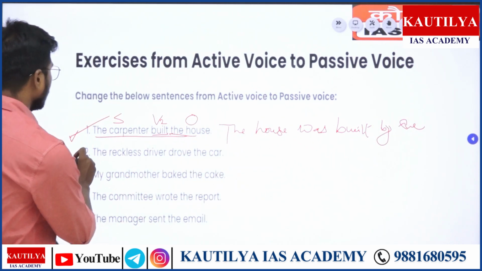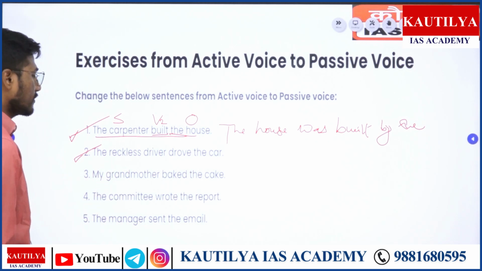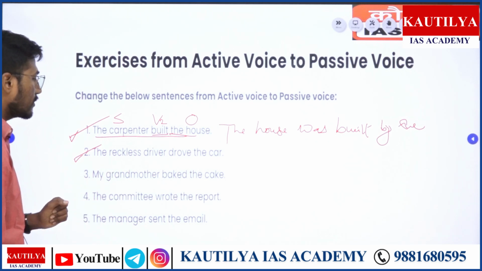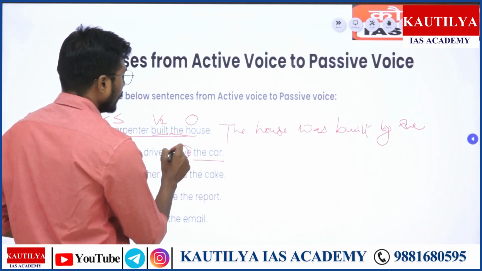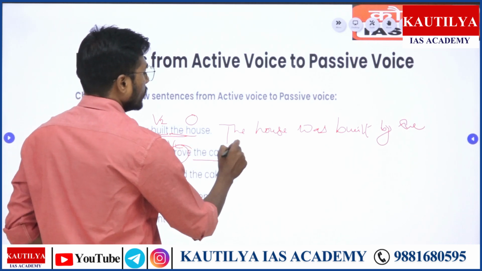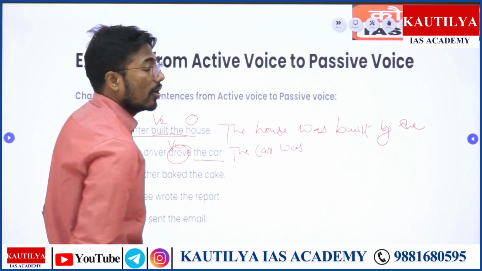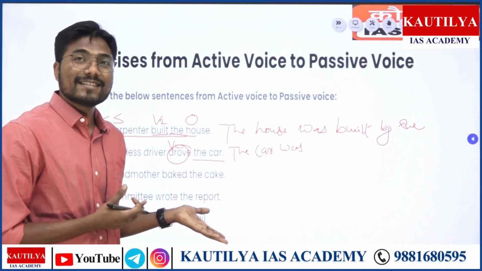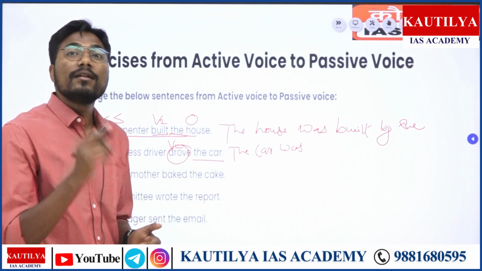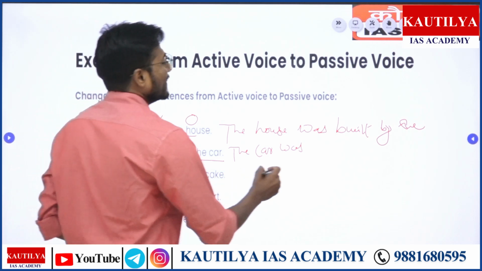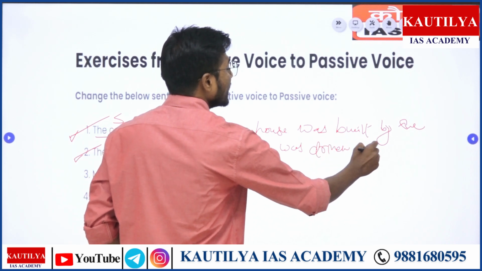Second example लेते हैं। The reckless driver drove the car. So the car, drove क्या है? Again V2 है। So the car was, और थर्ड फॉर्म क्या है guys इसका? Drive, drove, driven, right। The car was driven recklessly.